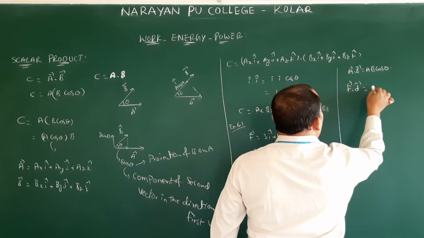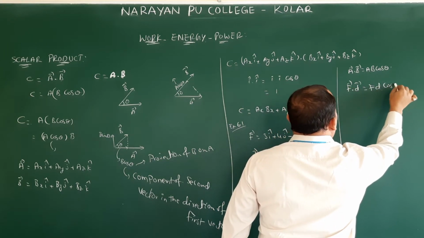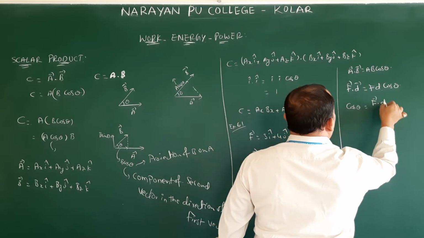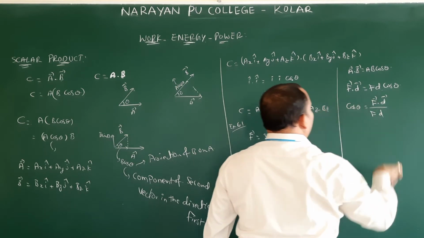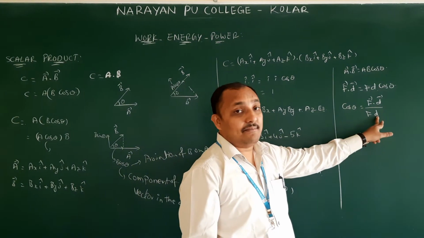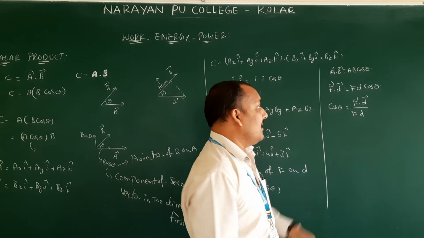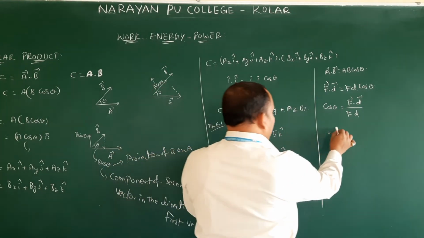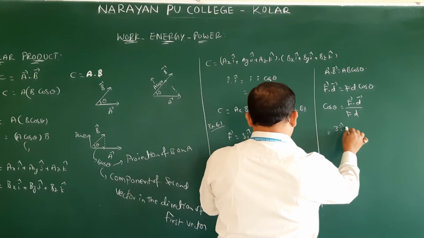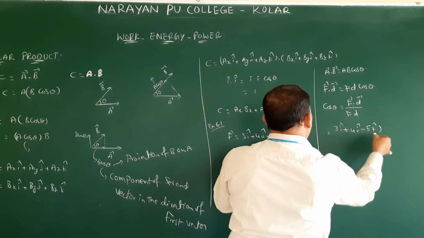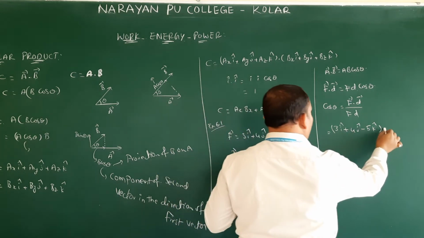F bar dot D bar is equal to FD cos theta. Then cos theta is equal to F bar dot D bar by FD. What is F here? Magnitude. D here is magnitude. F bar dot D bar. Now substitute one by one. F bar value is 3I cap plus 4J cap minus 5K cap, dot.